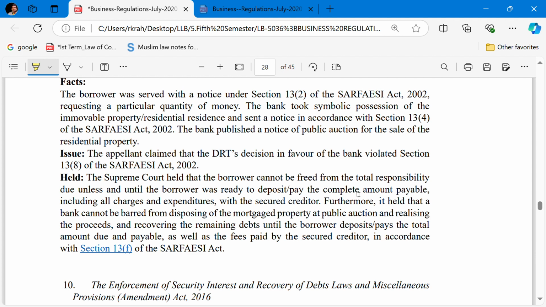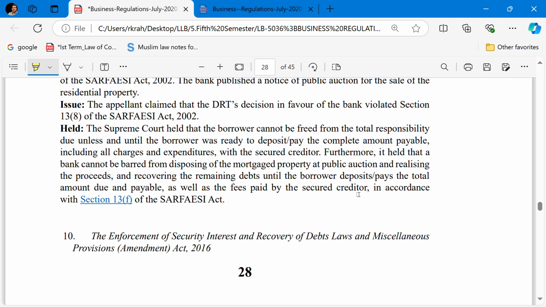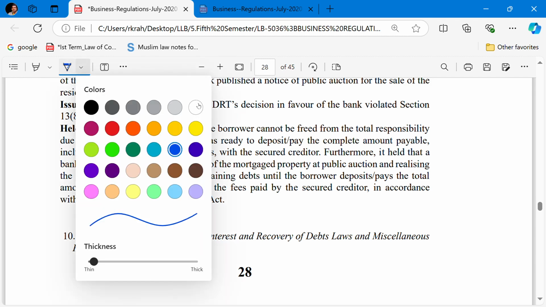Furthermore, it is held that a bank cannot be barred from disposing of the mortgaged property at public auction and realizing the proceeds and recovering the remaining debts until the borrower deposits the total amount due and payable, as well as the fees paid by the secured creditors, in accordance with Section 13 of the SARFAESI Act.